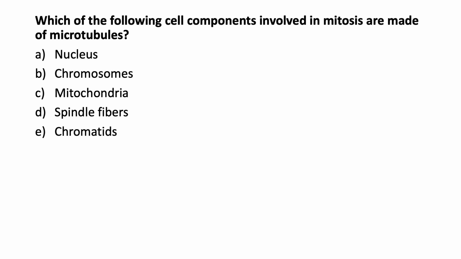Alright, now let's go through these answer choices. First of all, the nucleus definitely isn't made of microtubules, so that's not a correct answer. Chromosomes are made of DNA, and chromatids are just half of a chromosome, so they are also made of DNA, and this means that both those answers are wrong, and the mitochondria isn't really even involved in mitosis, and even if they were, they are not made of microtubules. This leaves us with spindle fibers, which are in fact structures made of microtubules.